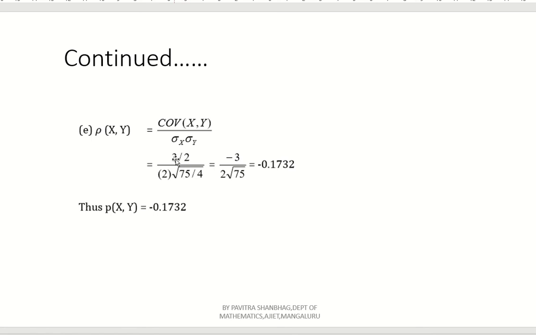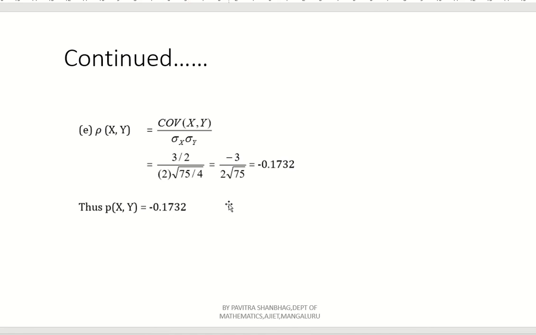Remaining term is minus 3 by 2 into root 75, which is nothing but minus 0.1732. So rho of xy equal to minus 0.1732 is the final answer, right?